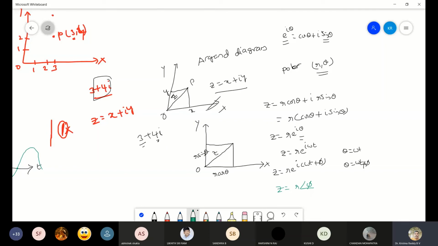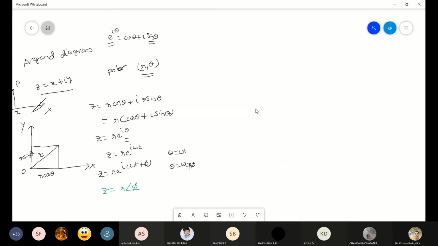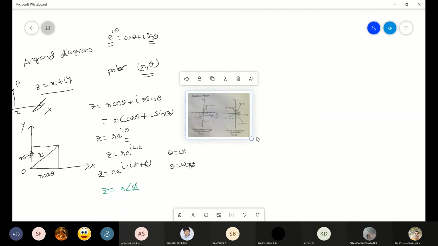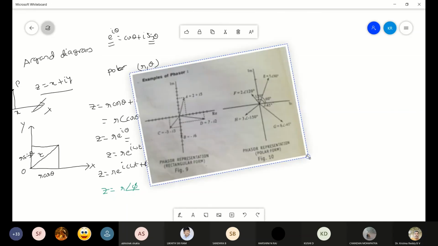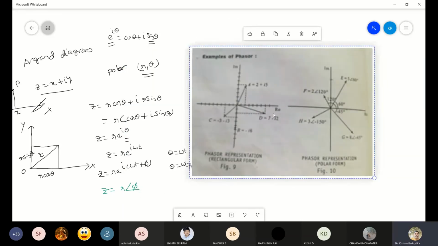So rather than drawing the diagram, I will stick a diagram here. I'll select one diagram and stick it here. Now, is the diagram visible? Yes, sir.